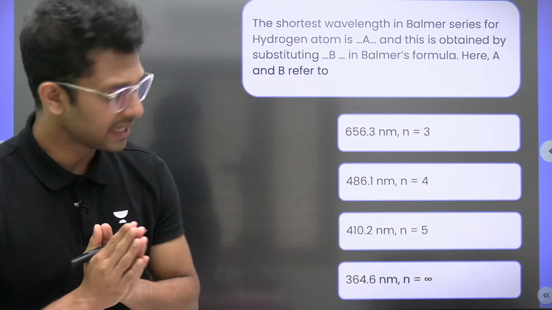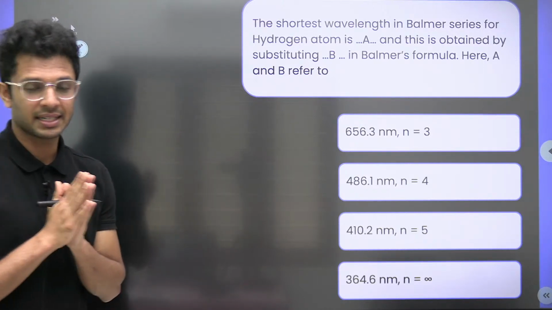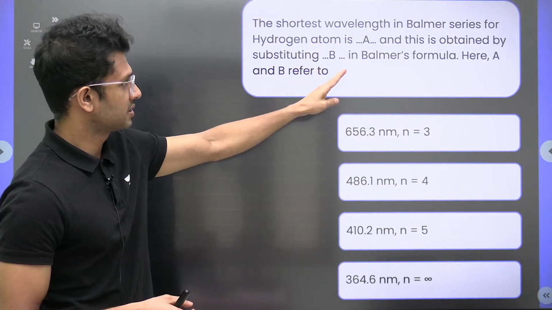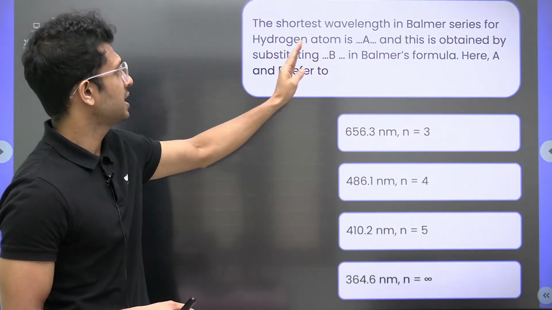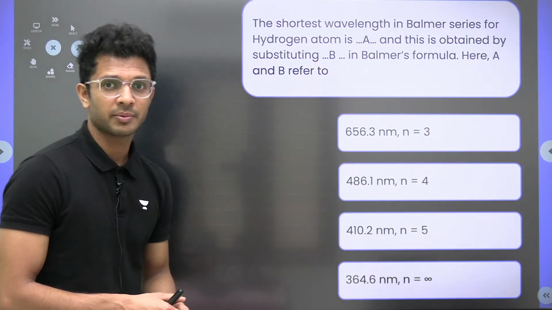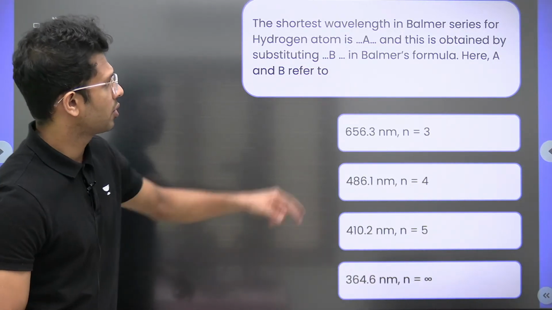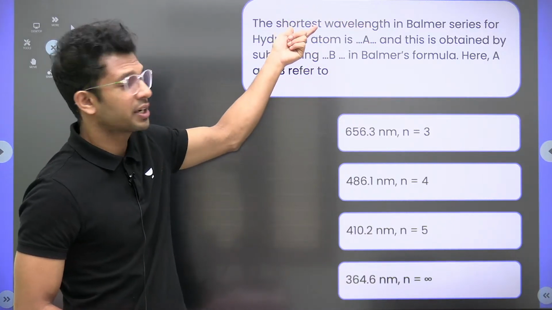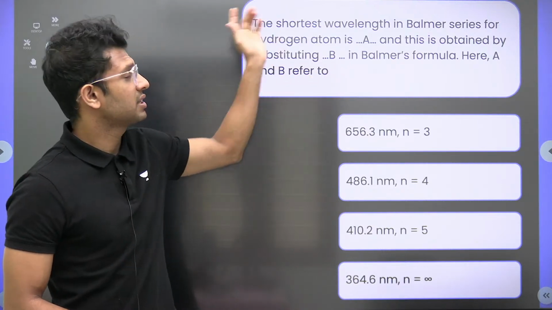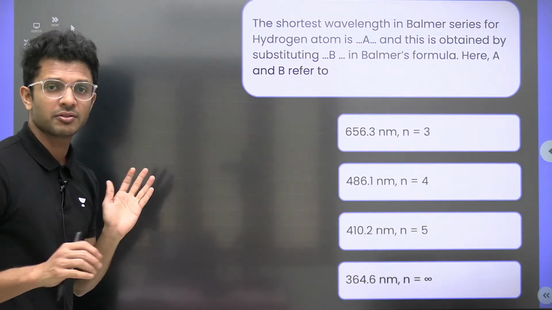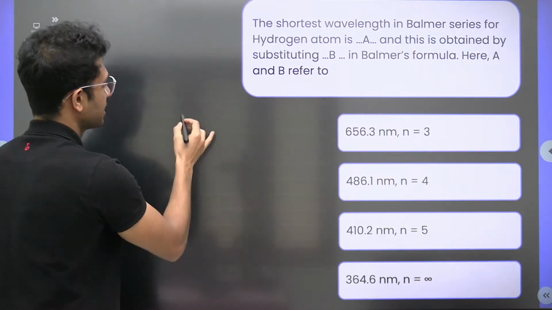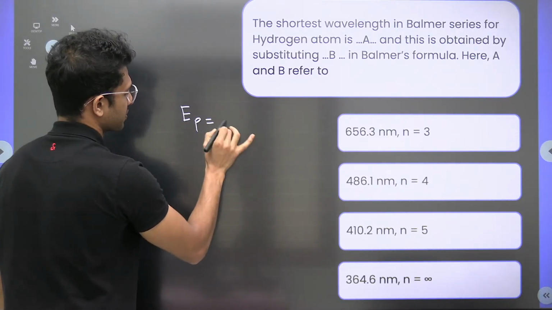Okay. Let's see. I'll explain this question. Everybody listen. The shortest wavelength in Balmer series for hydrogen atom is A, and this is obtained by substituting B in the Balmer series formula. Here A and B refer to what? The question is, what is the shortest wavelength, and from where does the electron have to jump to obtain it? When an electron jumps from any higher orbit to a lower orbit, energy is released as a photon.